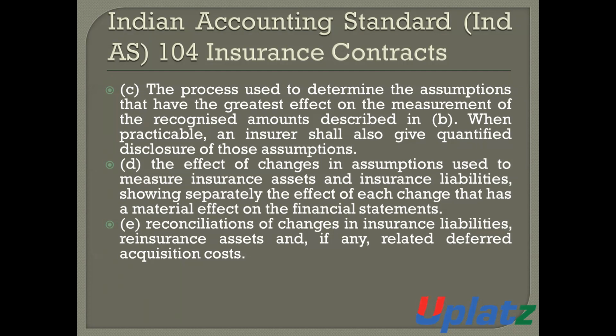The insurer will also disclose the effect of changes in assumptions used to measure insurance assets and insurance liabilities, showing separately the effect of each change that has a material effect on the financial statements.